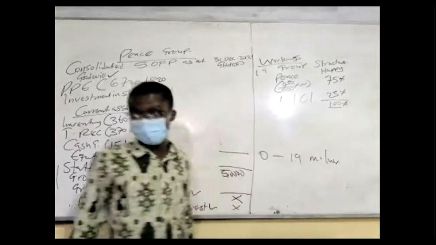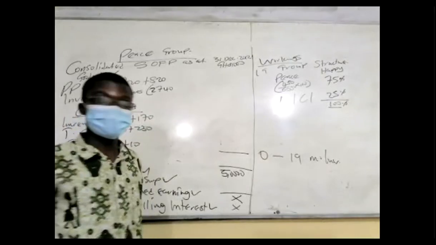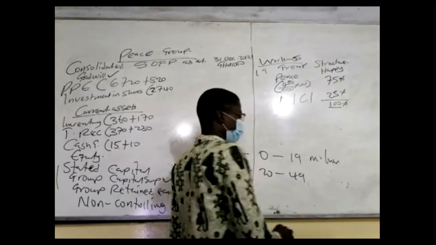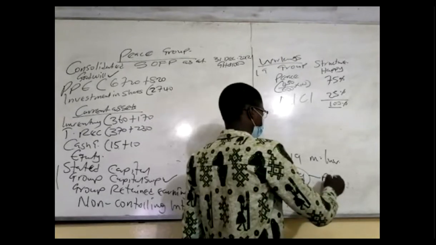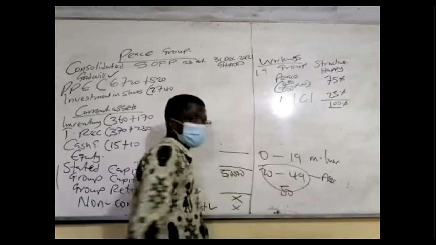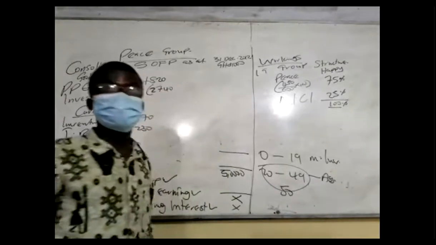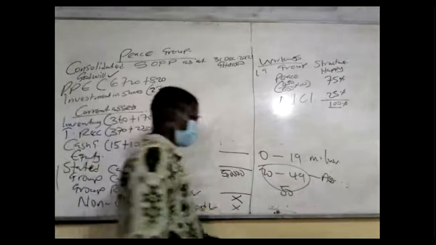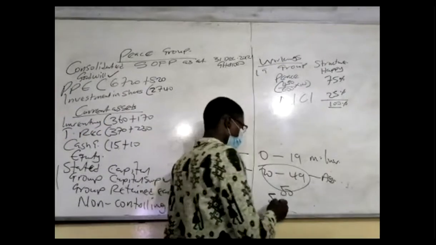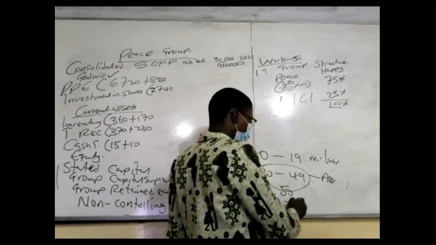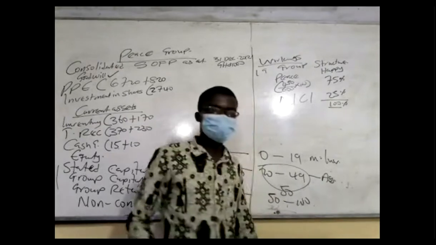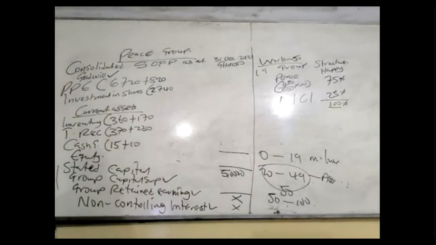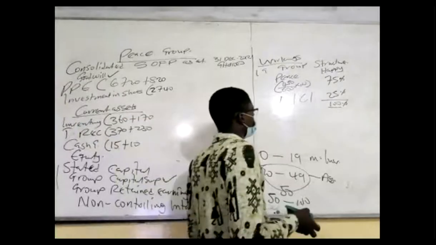Those people, they don't make noise. And then from 20 to 49 becomes an associate. Then we have exactly 50, we call it joint arrangement or joint venture or joint operation, depending on the type. And between 50 and 100, we have control, and that's the subsidiary. That's the accounting you need to take care of.